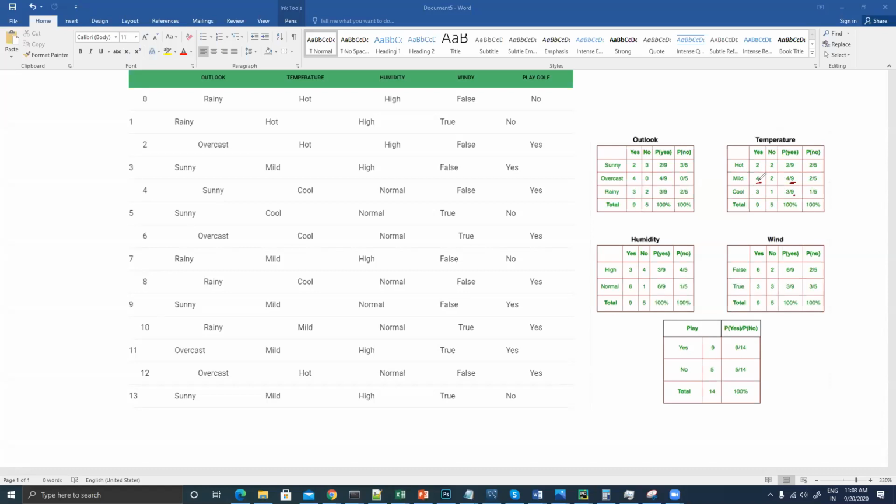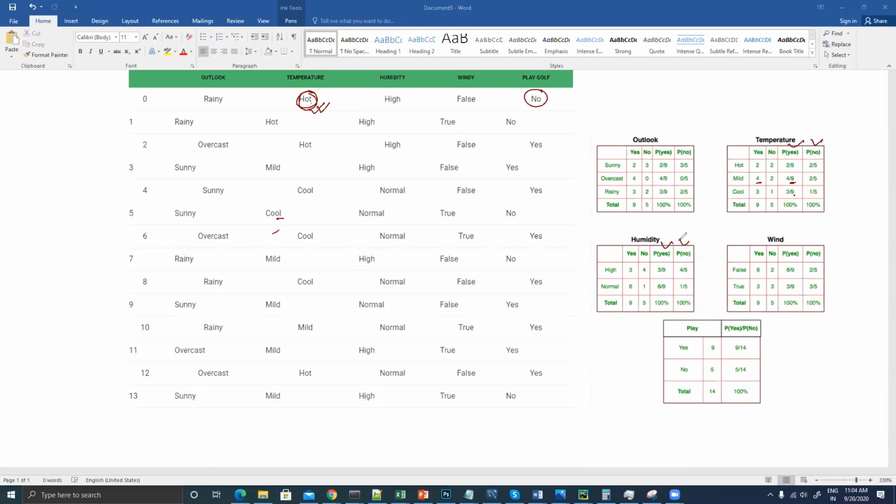So here you will be able to find out that we are trying to find the individual probability between this and this. We are trying to find out how many times you will play golf or not play golf when the temperature is either hot, mild, or cool, right? So we are trying to find the individual probability over here.